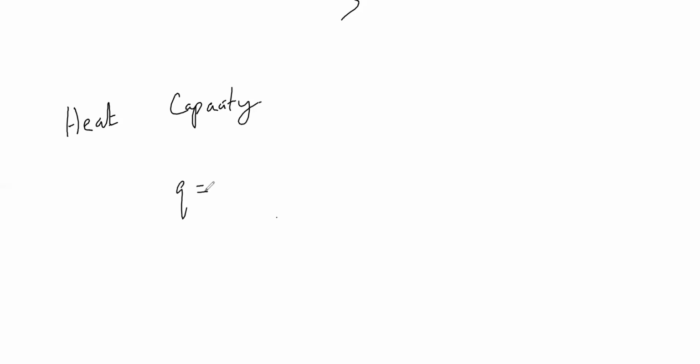Q is equal to, we all know what is Q, correct? Q is equal to C into delta T. C is nothing but my heat capacity. What is C? My heat capacity. Then comes something called specific heat capacity.